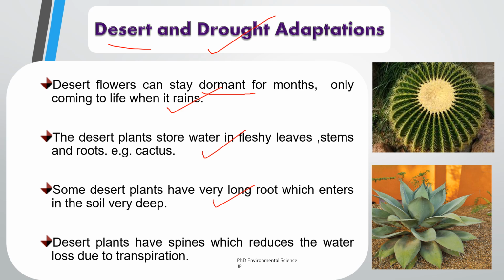Many desert plants have evolved spines instead of leaves. These spines not only provide protection from herbivores but also reduce surface area, minimizing water loss through transpiration. The surfaces of desert plants often have a thick waxy coating that helps prevent water loss by creating a barrier against evaporation.